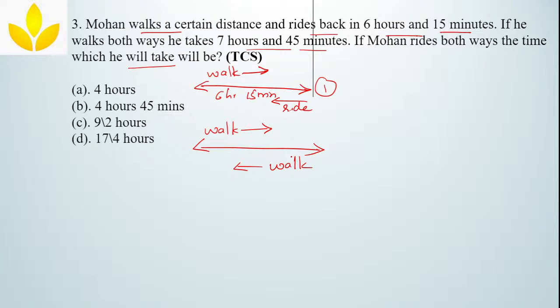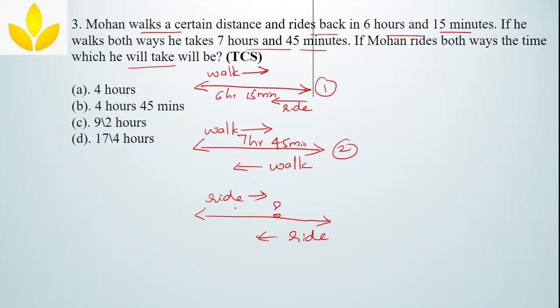He will take 7 hours 45 minutes. Now the third one is if he rides both the ways, riding while going and riding while coming back. How much time will he take is the question.